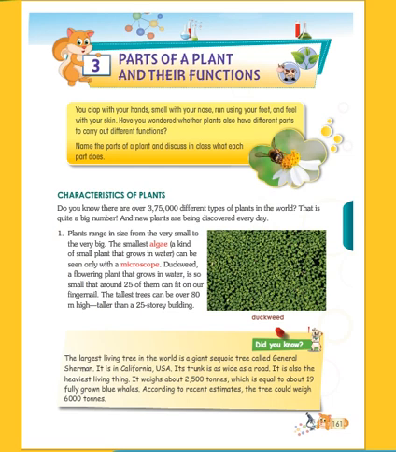The smallest is algae, a kind of small plant that grows in the water. Algae can grow in the waters and can be seen only with a microscope. These algae we cannot see with our normal eyes. We have to use the microscope to see the algae.